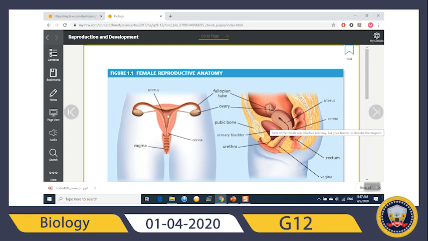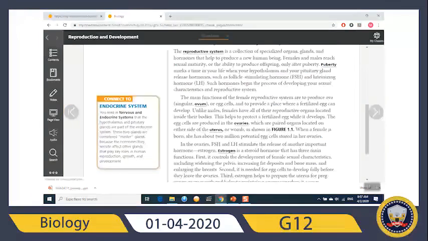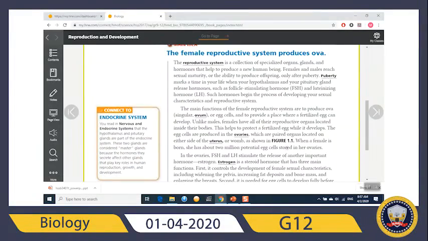Okay, this is the uterus. Good. Let's continue. We have the womb, in regular talk it's womb. In biological talk, it's uterus. So when a female is born, she has about 2 million potential egg cells stored in her ovaries.